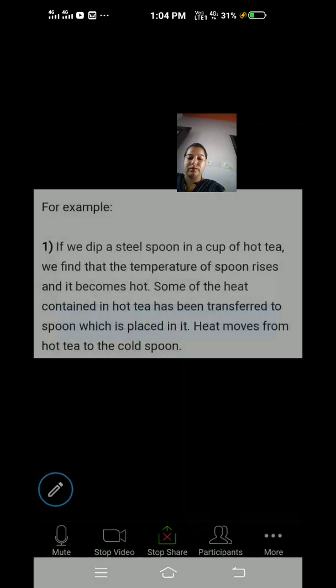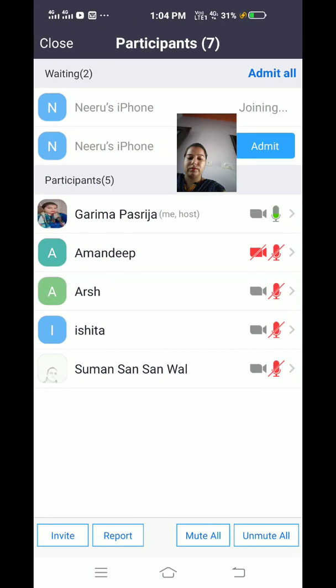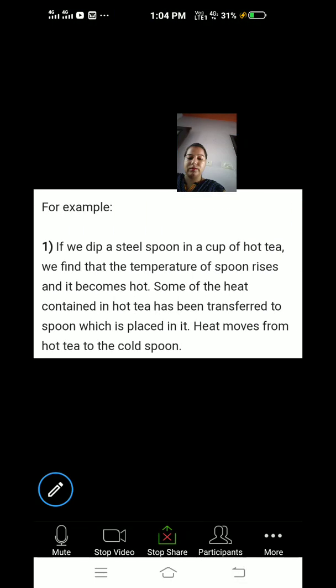The spoon becomes hot due to transfer of heat, because here heat from tea is transferred to the spoon, which is placed in the tea. Heat moves from hot tea to the cold spoon. This is one example of transfer of heat.